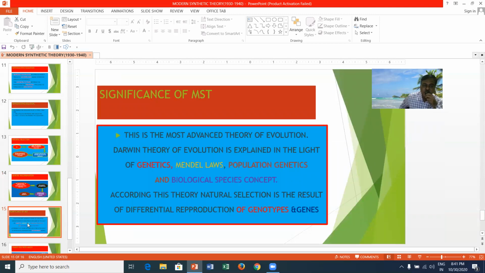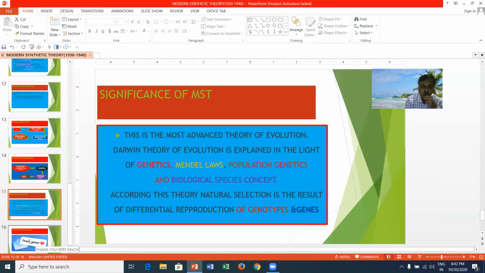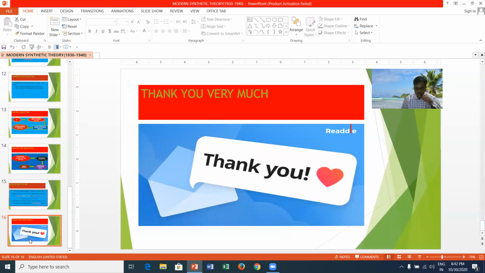Regarding the genetic significance of the modern synthetic theory, this is the most advanced theory of evolution. Darwin's theory of evolution is explained in the light of genetics, Mendel's laws, population genetics, and the biological species concept. According to this theory, natural selection is the result of differential reproduction of genotypes and genes. This is the gist of the modern synthetic theory, proposed by Fisher, Sewall Wright, Stebbins, Ernst Mayr, Haeckel, Huxley, and Dobzhansky.